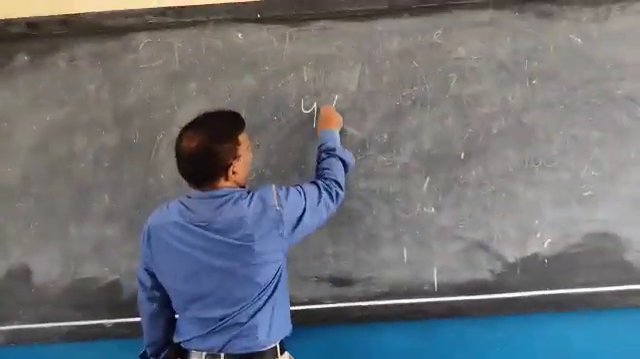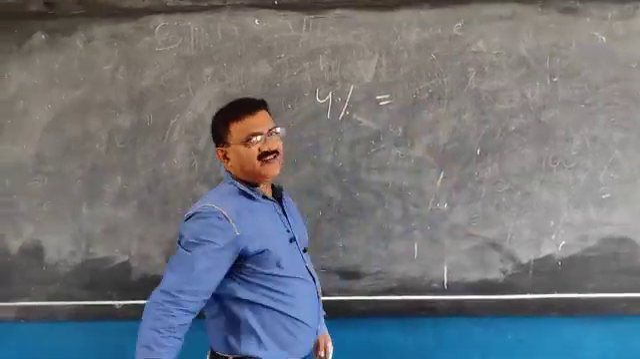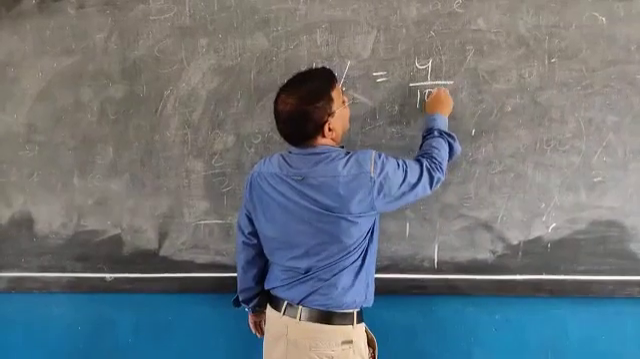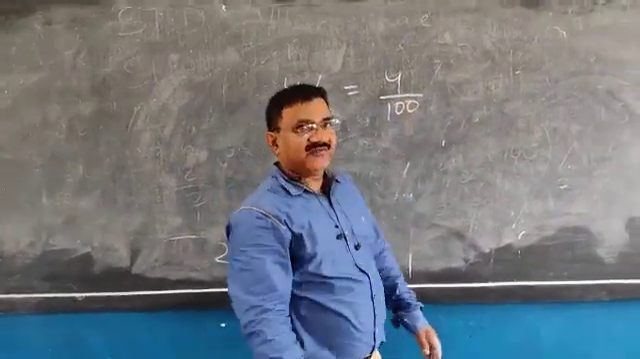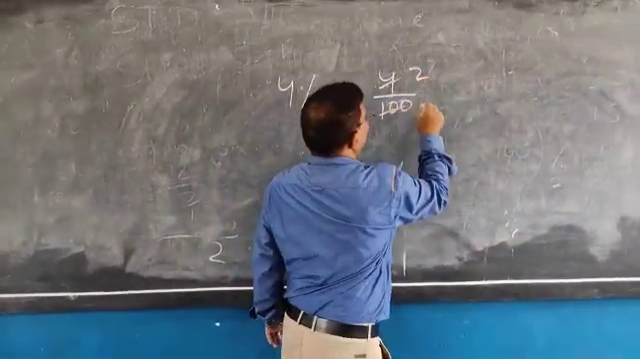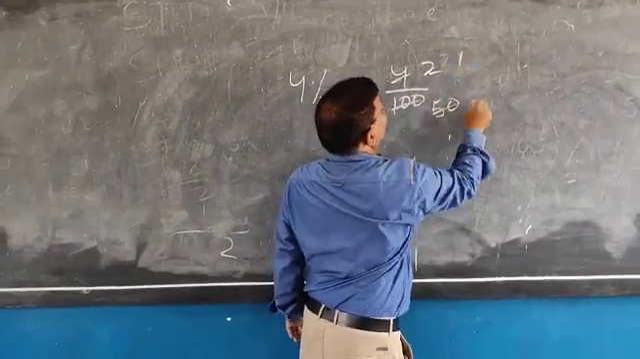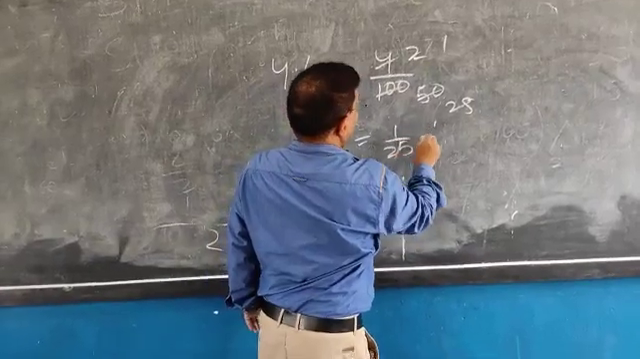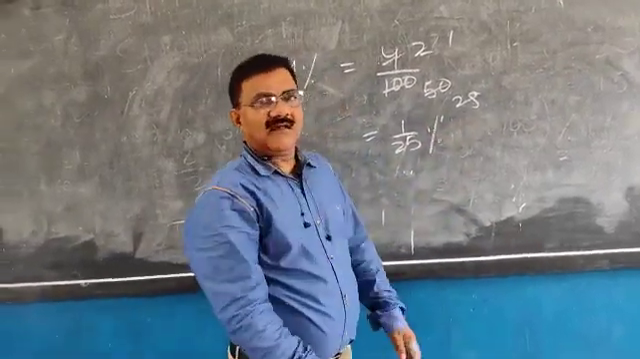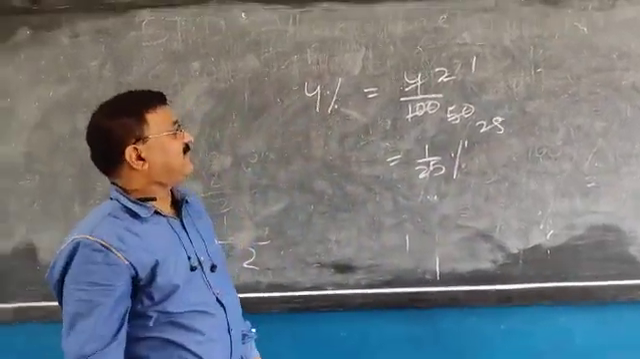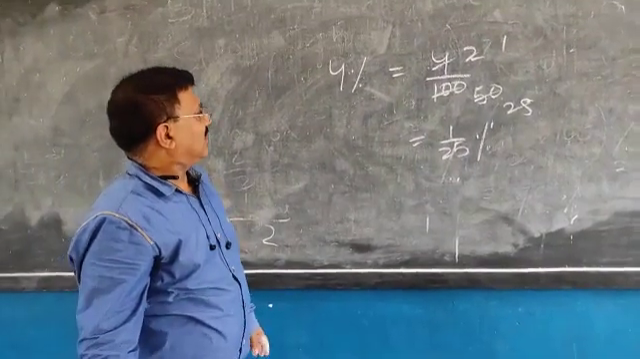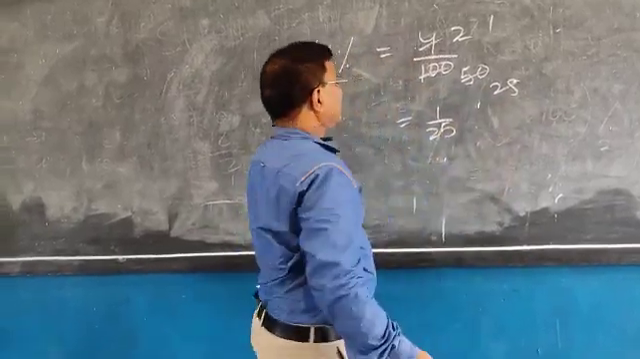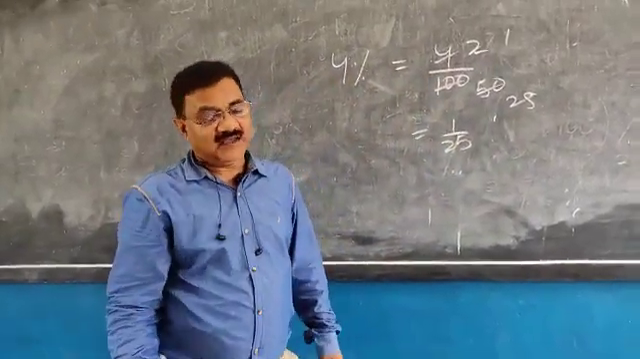Now, if I am asking you to change percentage into fraction, 4%. If you are asked to change percentage into fraction, simply think 4 by 100, and you must reduce this. 4 by 100 means 1 by 25. So 4% if you are asked to change into fraction, 1 by 25 will be the answer.